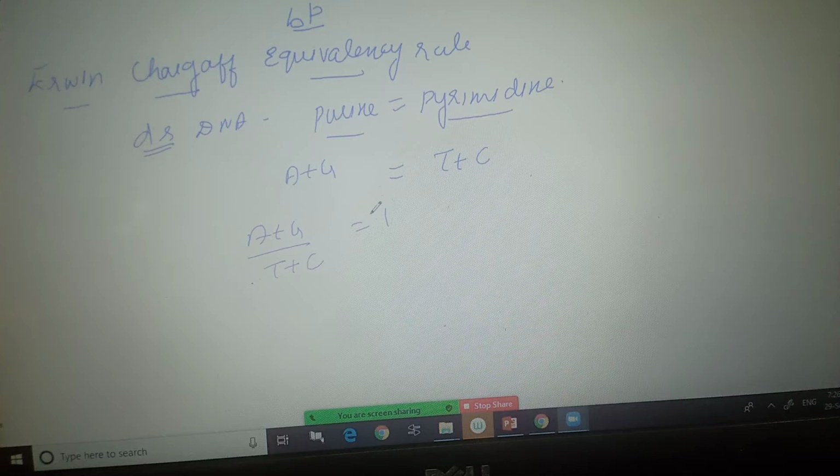Now the base ratio, A plus T by G plus C, remains constant for a species. What I mean to say is, they are species specific.